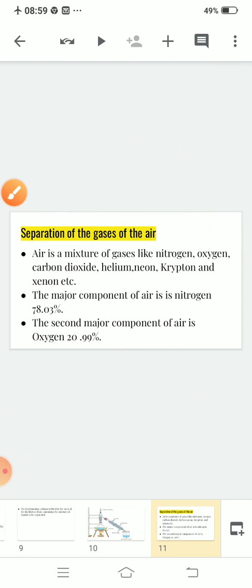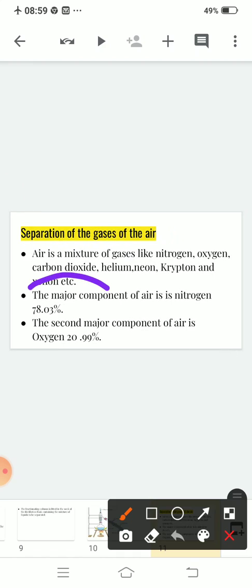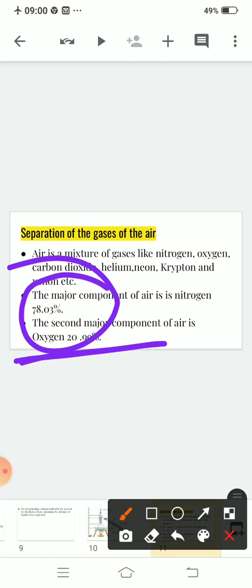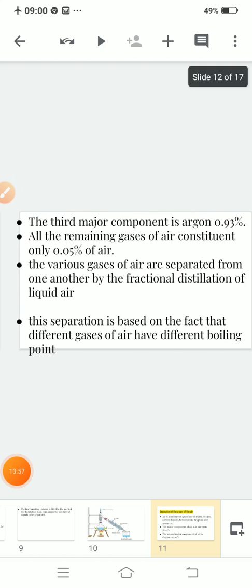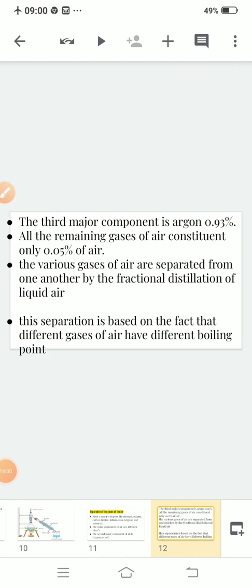The major component of air is nitrogen, that is 78.03%. Clear? The second major component of air is oxygen, that is 20.99%. The first major component of air is nitrogen and the second is oxygen. The third major component is argon, that is 0.93%. All remaining gases of air constitute only 0.05%. The various gases of air are separated from one another by fractional distillation of liquid air.